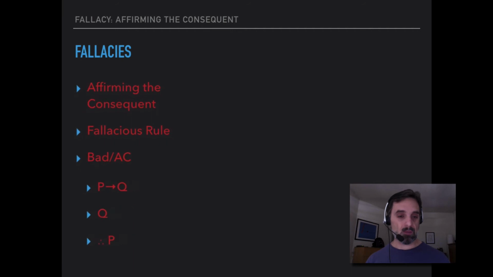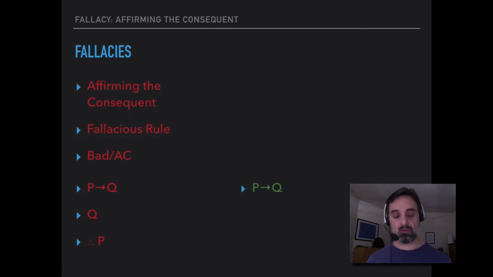So we can compare this rule with modus ponens, which is if P then Q, P, Q. So the difference is just that the second premise and the conclusion are swapped, but that makes a big difference to whether or not the argument is valid.